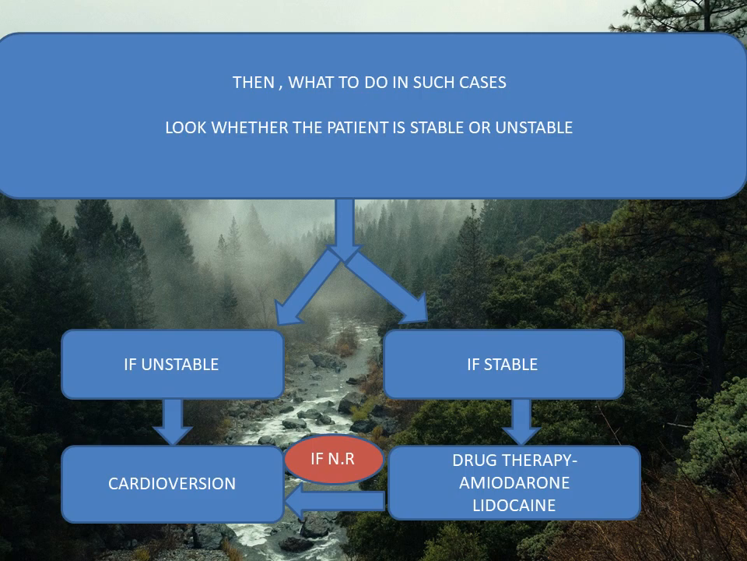An unstable patient gets direct cardioversion. And if the patient is stable, then we will give drug therapy like amiodarone or lidocaine. If the patient is not responsive to that, then we will have to do cardioversion.